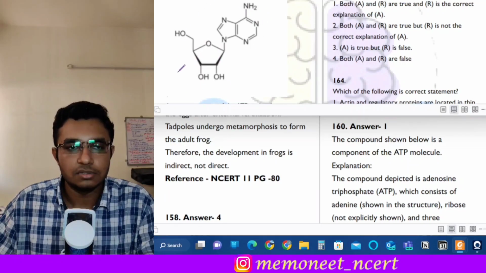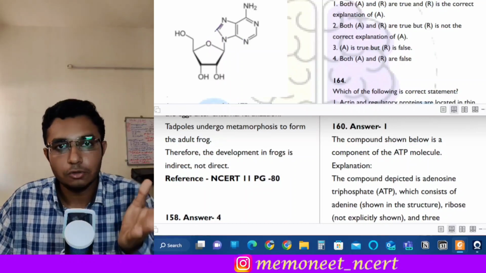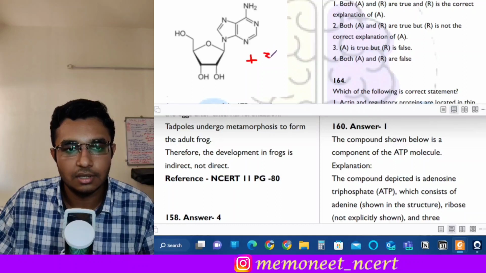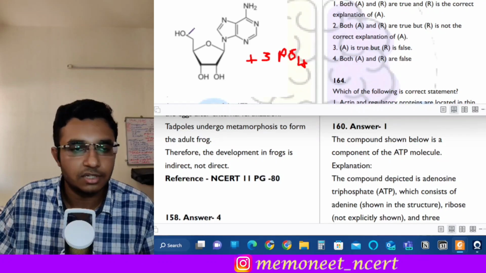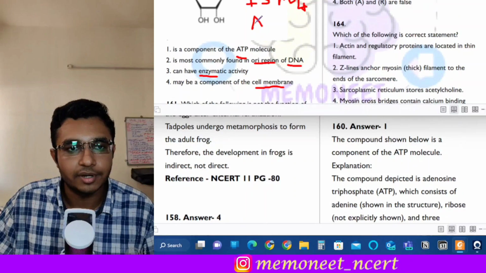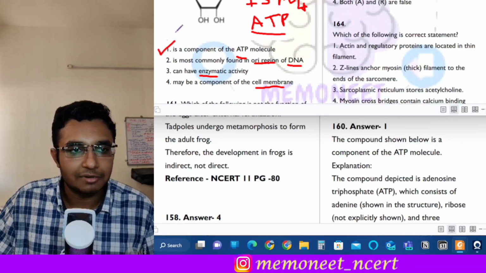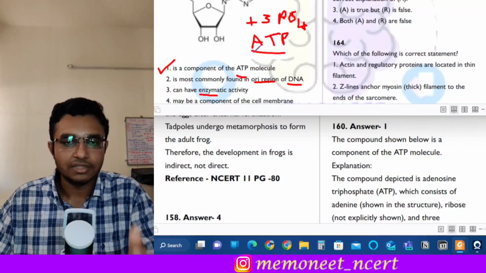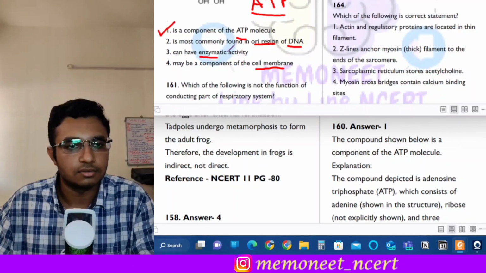So this is an adenosine molecule, and if phosphate groups are added to this adenosine molecule, okay, if I add plus 3 PO4, okay, then these 3 phosphate groups will go and attach themselves and it will form adenosine triphosphate. Okay, it will form adenosine triphosphate. And what is adenosine triphosphate? It is ATP. So this compound, that is adenosine, which contains a nitrogenous base and ribose sugar, is a component of the ATP molecule. Okay, I hope you understood this.